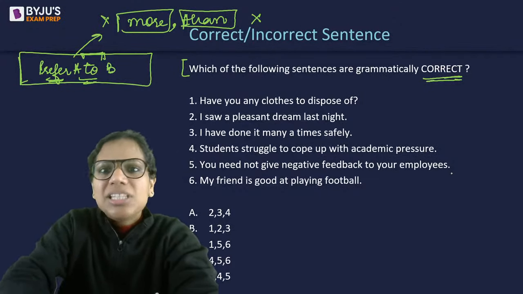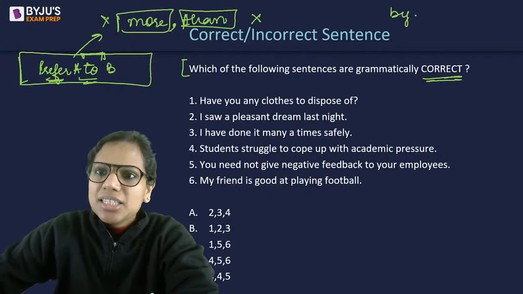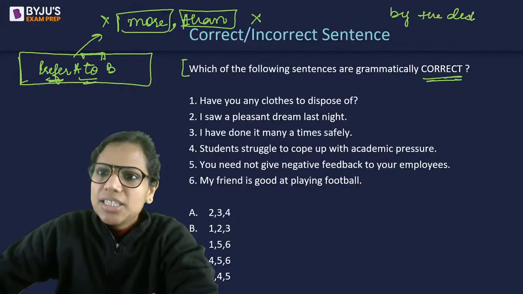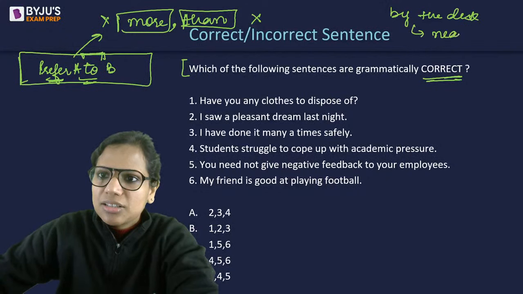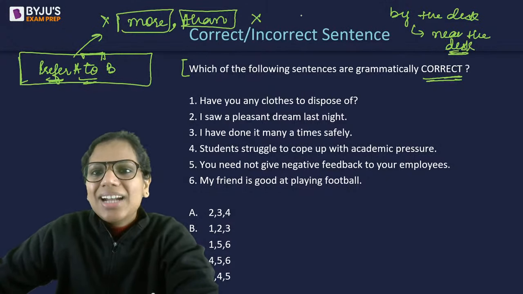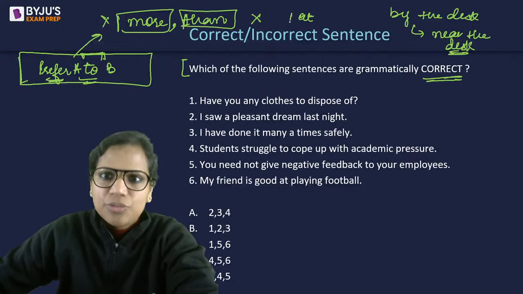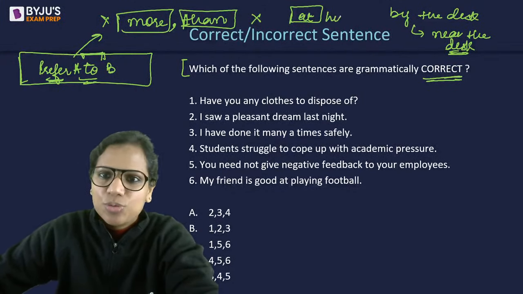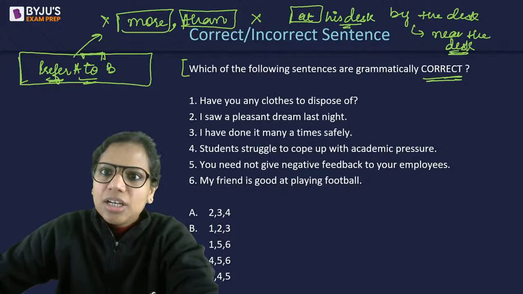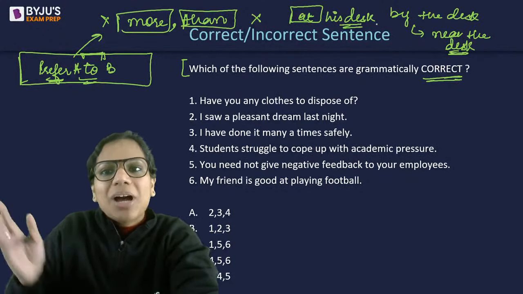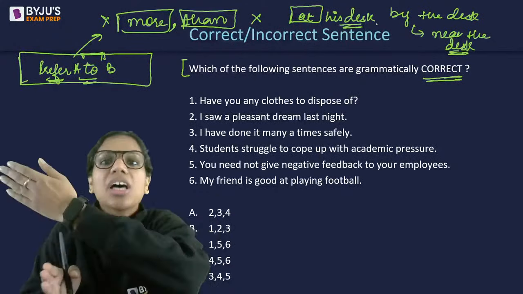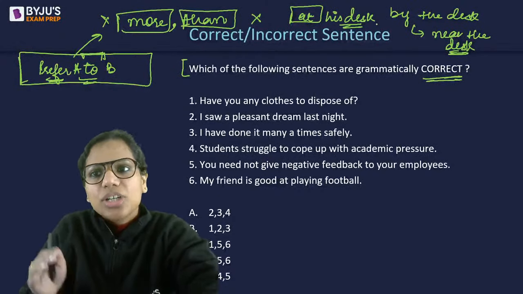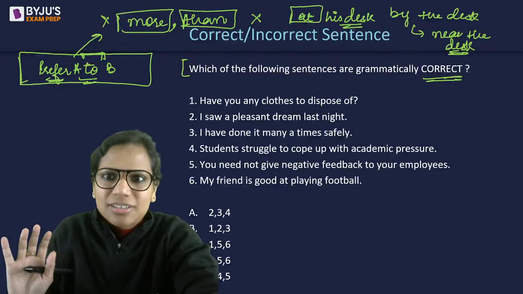By the desk means near the desk. Someone asked this. By the desk is near the desk. So he sat at his desk is more appropriate. If I'm talking about someone's desk and he is sitting right there, then at his desk is more appropriate. Okay. If you went by his desk, that means you just passed by it, right? So in that case, by is fine.